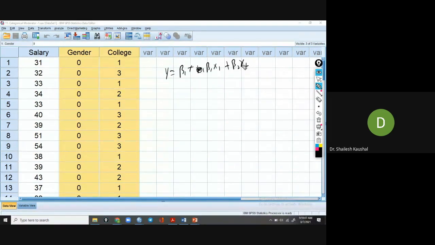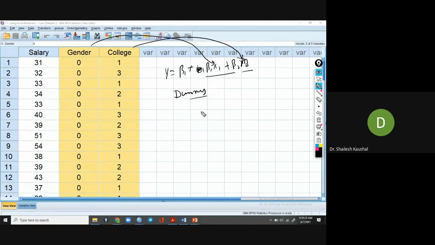But here both variables are categorical: gender is categorical, and college, again the moderator variable, is also categorical.